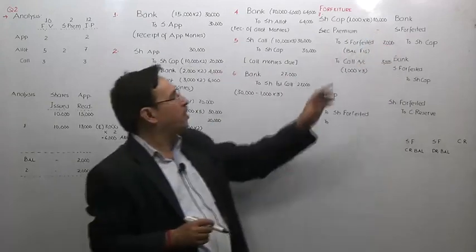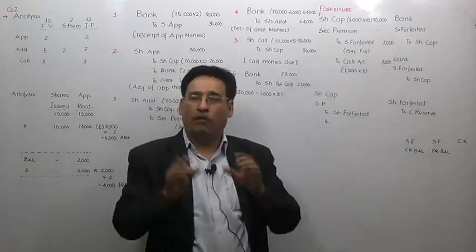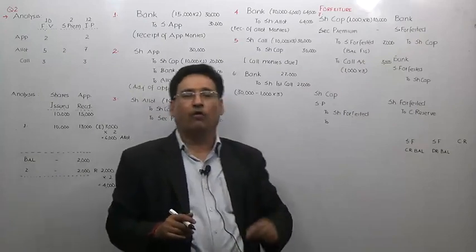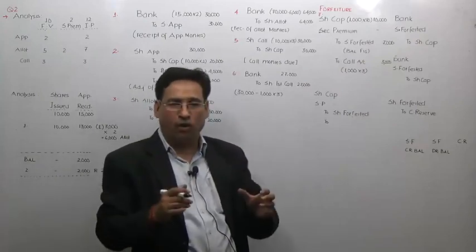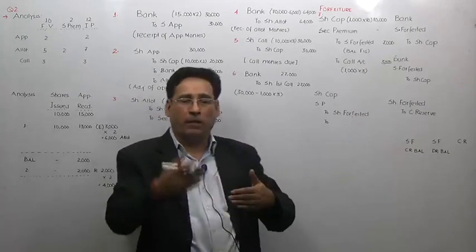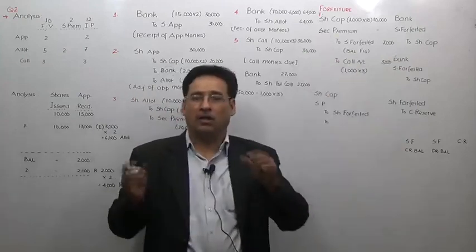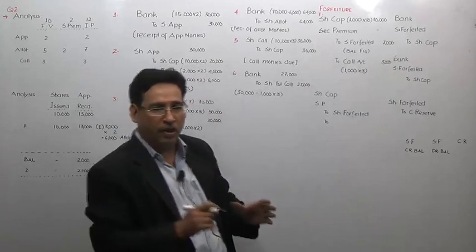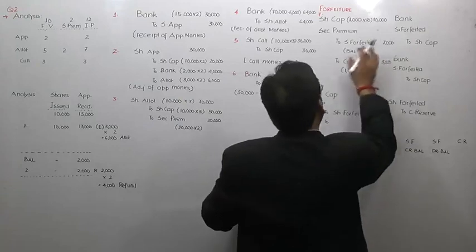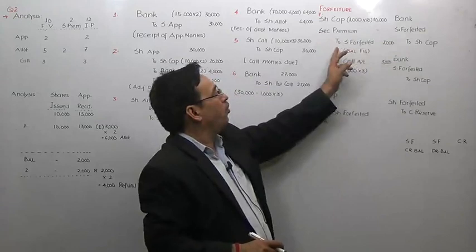Sometimes in the forfeiture entry, we may have to debit security premium. However, security premium will be debited only if this fellow had defaulted on the allotment money, which means if security premium hasn't been received. Is it clear? So that is how your forfeiture entry will look. Your entry will be share capital account debit 10,000 to share forfeited.